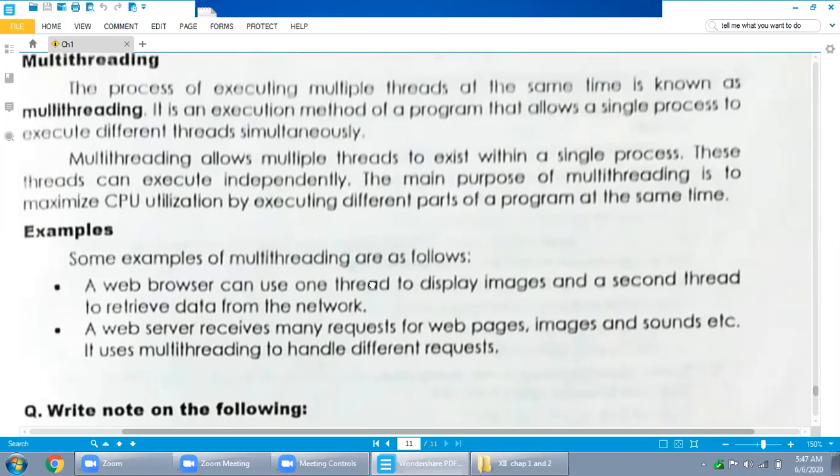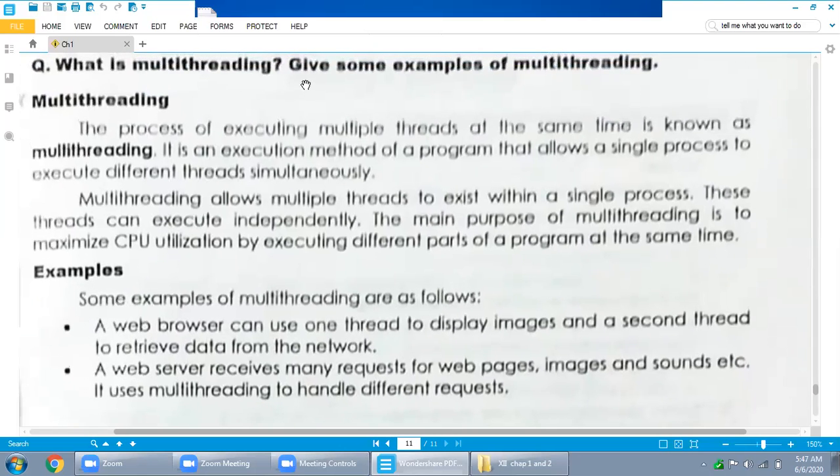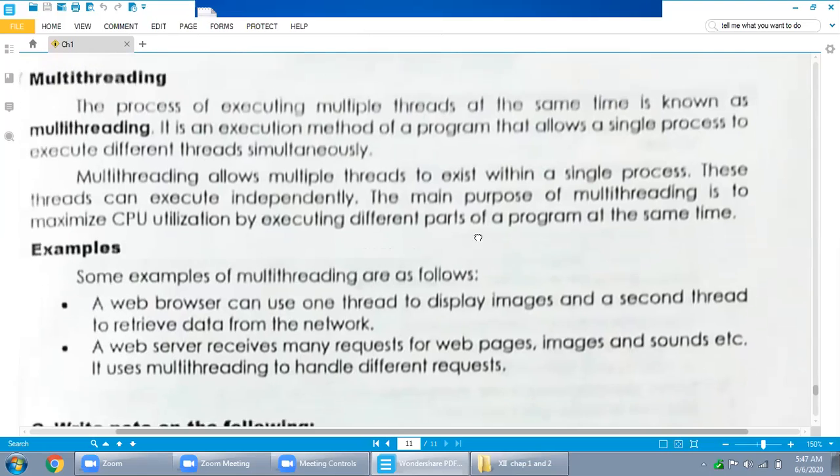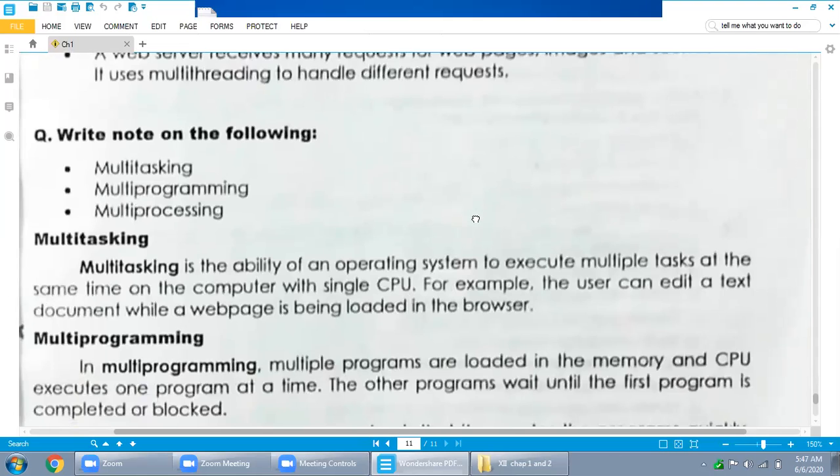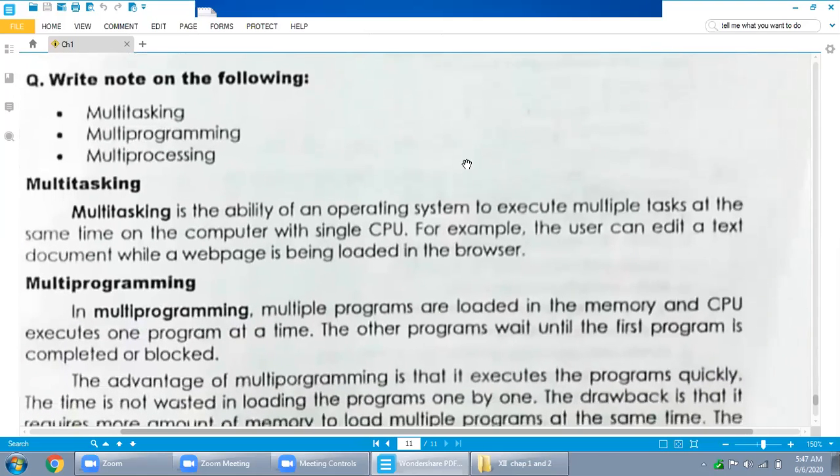So this was: what is multi-threading, and some examples of multi-threading. Now, next question. Write a note on the following. This is an important question: multitasking, multi-programming, multi-processing. First of all, we will explain multitasking.